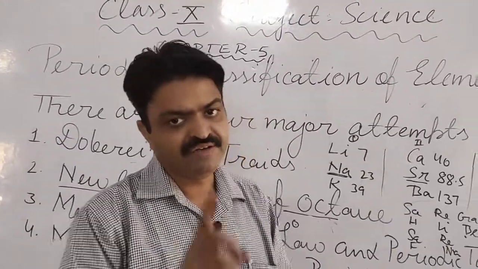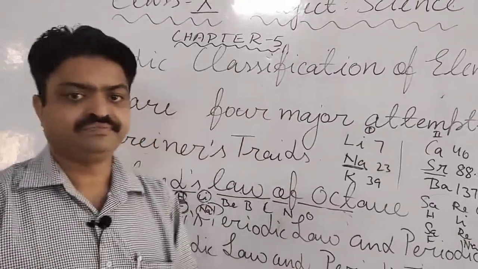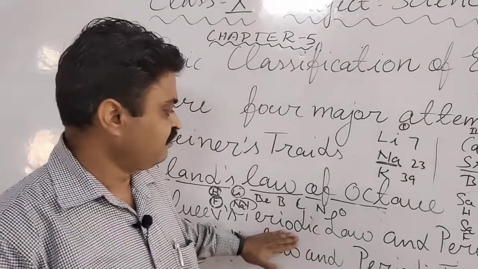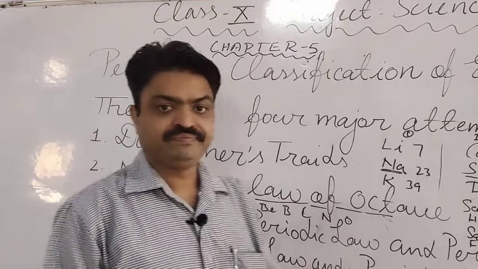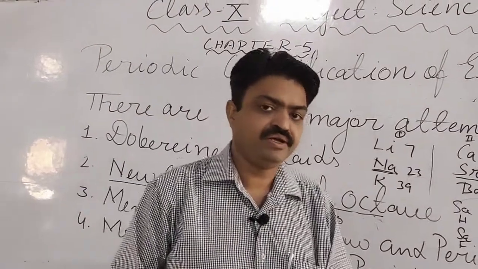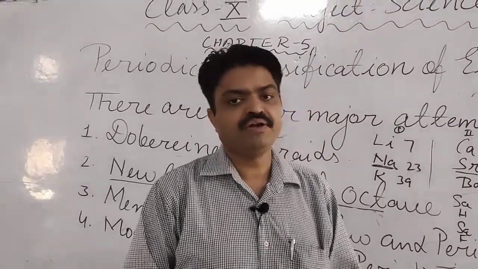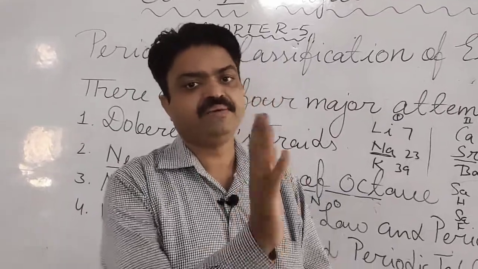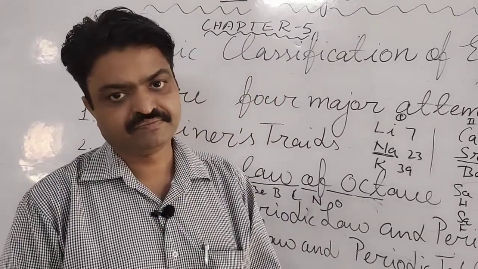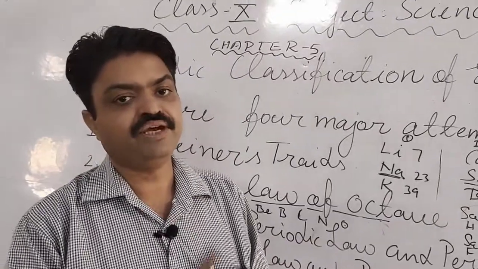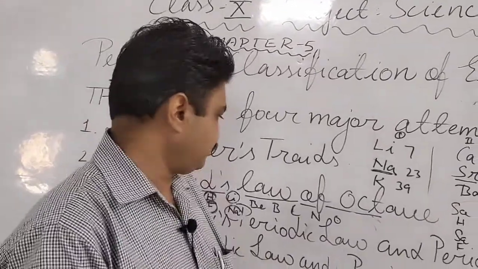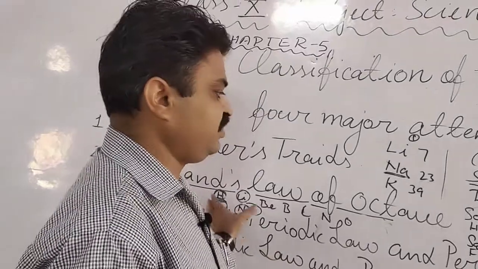With this he also gave a law known as Mendeleev's periodic law. According to this, the physical and chemical properties of the elements are a periodic function of their atomic masses.